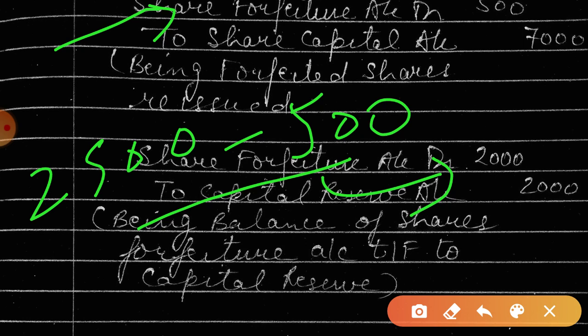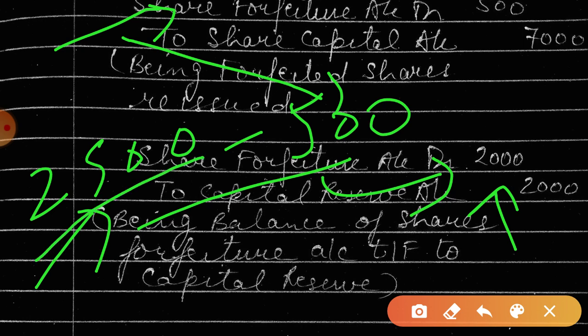I hope you understood how this 2,000 came. It came from 2,500 minus 500. So the credit amount of share forfeiture minus the debit amount of share forfeiture. Is this clear? So the remaining 2,000 will be transferred to capital reserve. This is the capital gain. Is this point clear to you?